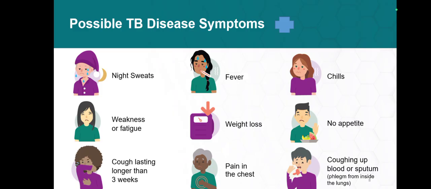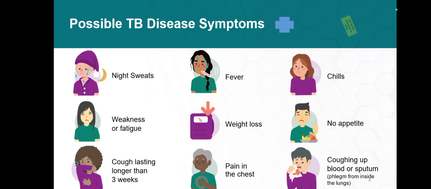Now, what are the possible symptoms of tuberculosis? We know them as night sweats, low-grade fever, chills, weakness, fatigue, weight loss, loss of appetite, anorexia, and cough lasting for more than 3 weeks, now more than 2 weeks. Also chest pain and coughing of blood or sputum, that is hemoptysis.